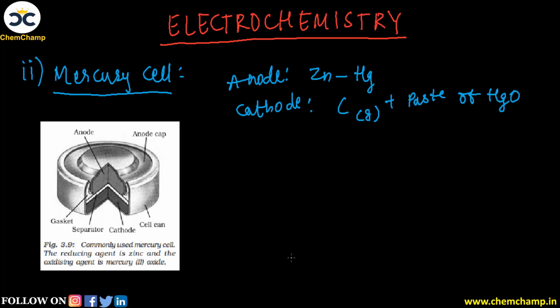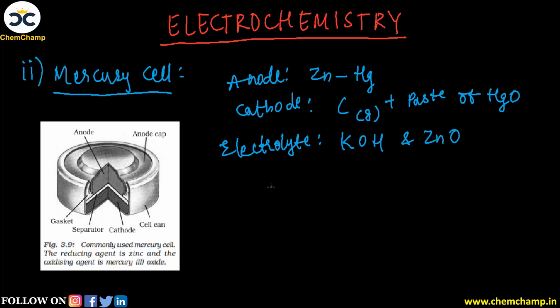So this is the combination of cathode and anode, and definitely we have electrolyte, which is a combination of KOH and zinc oxide. So these are the complete substances present inside the mercury cell.